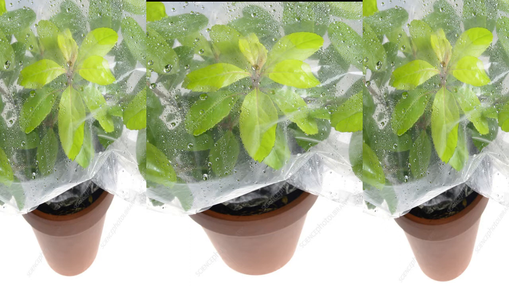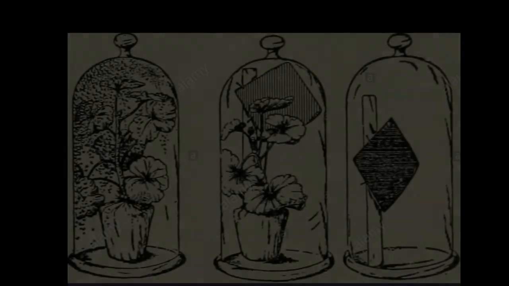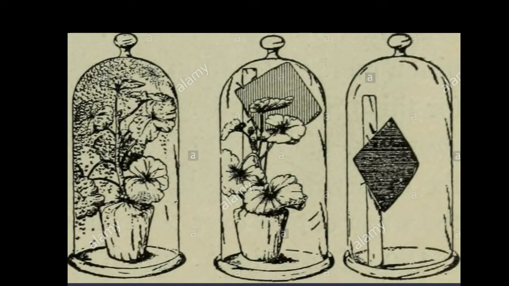So this was the first experiment which I will demonstrate to you. The second experiment is to demonstrate that plants release water vapor during transpiration. What are the materials required here? Again, take a healthy potted plant, a soil-filled pot, bell jars, polythene sheets, cobalt chloride papers and some wax.